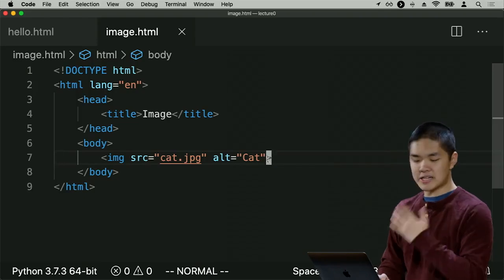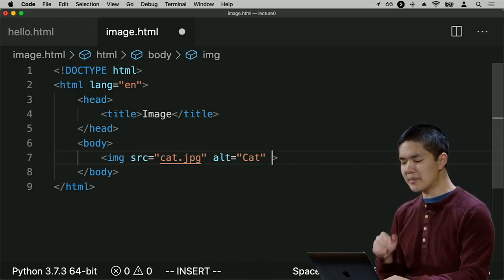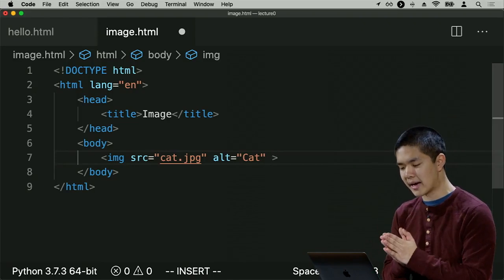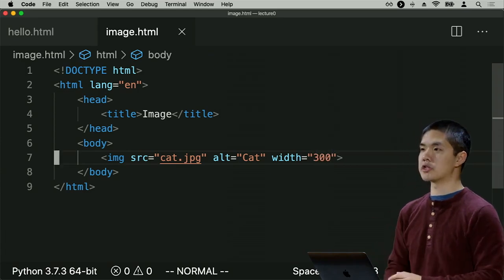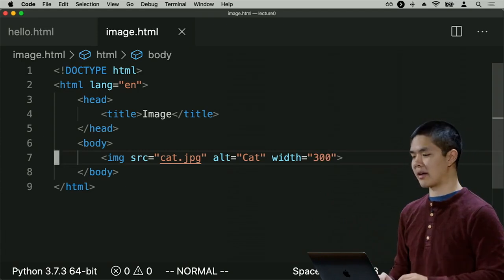So I can actually add additional HTML attributes in order to modify the size of the image that I'm displaying. And later, we'll see we can use CSS to do a similar thing as well. But for now, what I can add is an additional attribute. Let me give this image tag for cat.jpg another attribute that in this case I'll just call width. And I'll say that width is going to be equal to 300, because I would like for this image to be 300 pixels wide, for example.